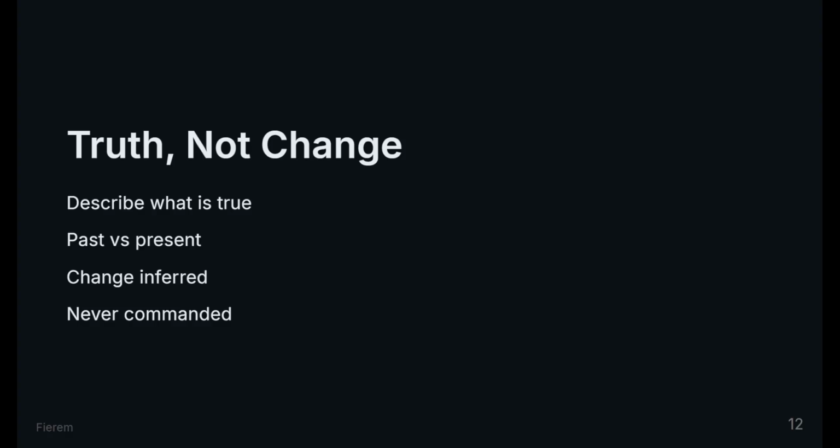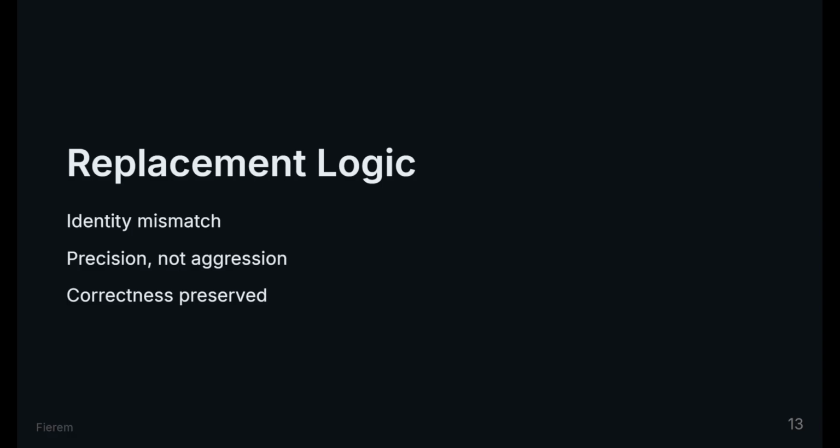A resource block does not describe change. It describes what should be true. Terraform compares past truth to present truth. Change is inferred, never commanded. When Terraform replaces an object, it is not being aggressive, it is being precise. The declared identity no longer matches what exists. Terraform preserves correctness over continuity.